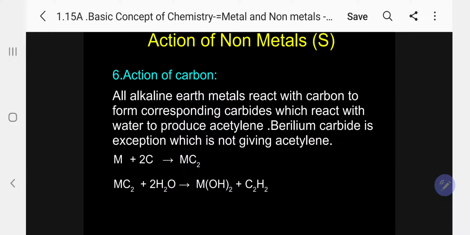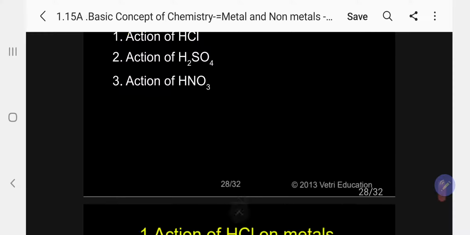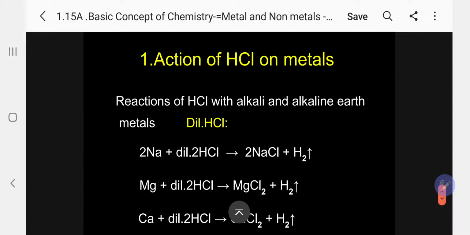Please follow. Next one. Action of acids. Action of acids on non-metals. There are three acids, HCl, sulfuric acid and nitric acid, we have discussed in the previous chapters. So, action of HCl on